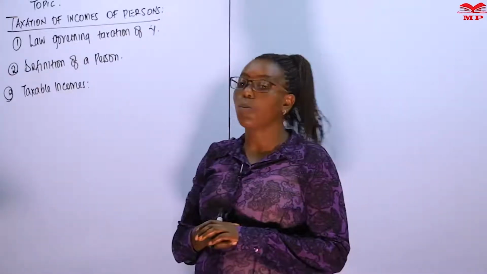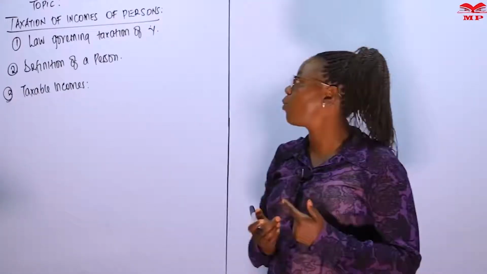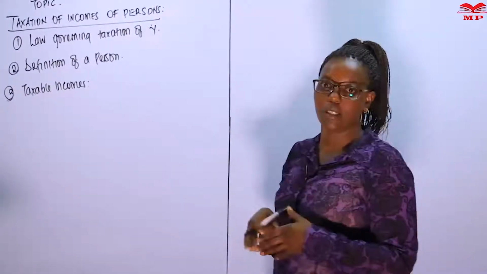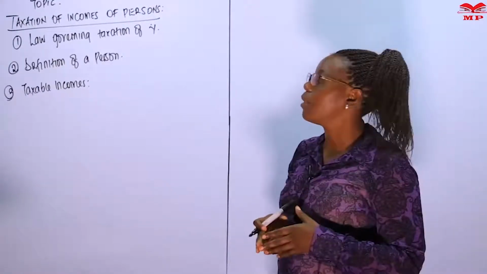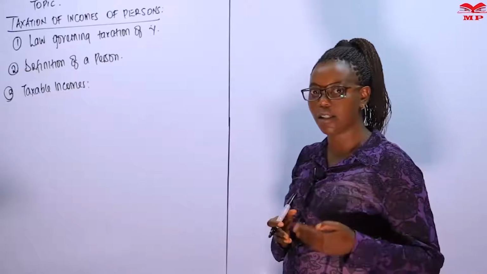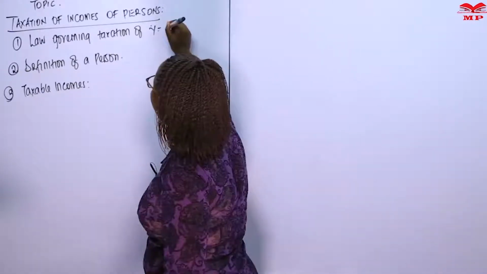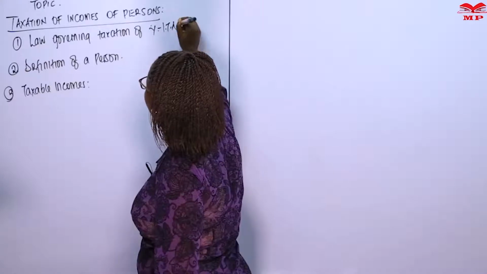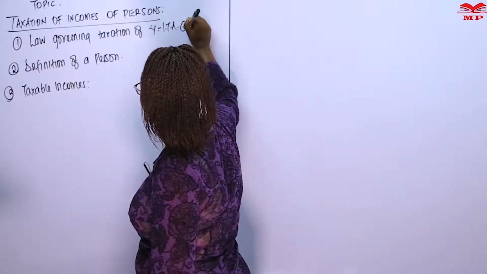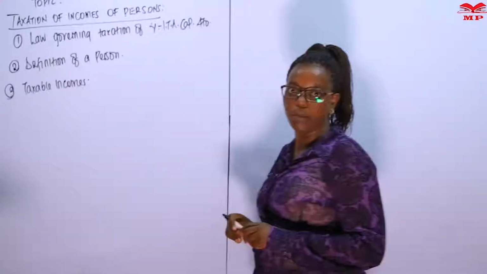Now, as we know, the Tax Act is what defines this. So in the whole of this topic, which covers the partnerships, the sole proprietorships, the companies, the trusts, the circles, and such, we're going to be looking at the Income Tax Act, Cap 470 of the laws of Kenya.